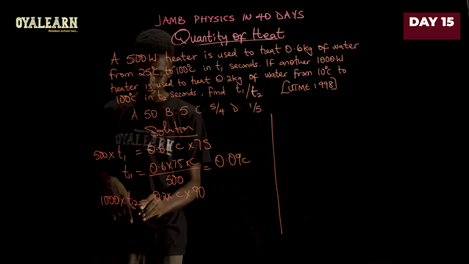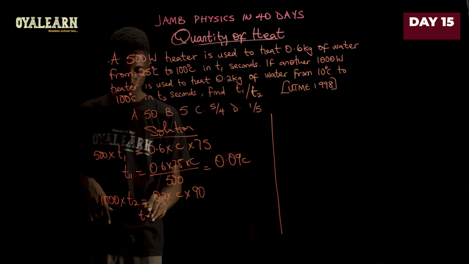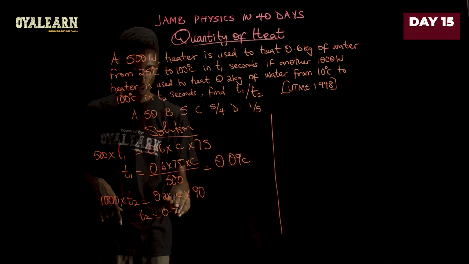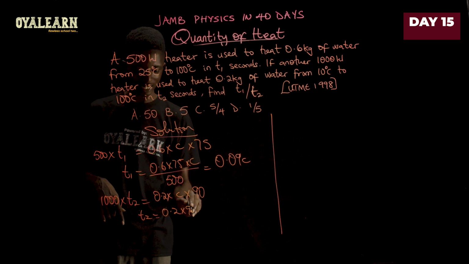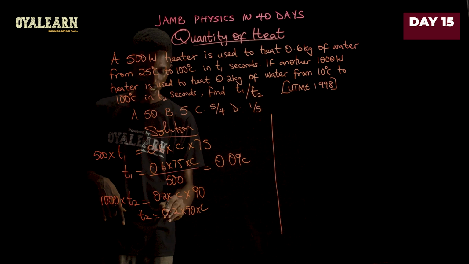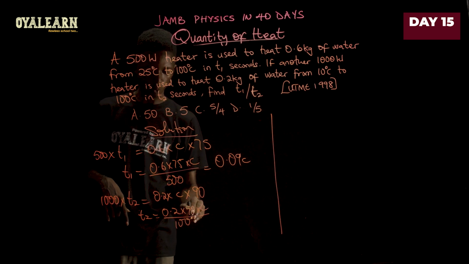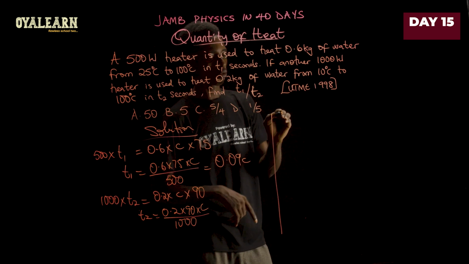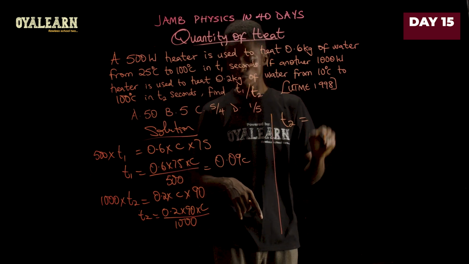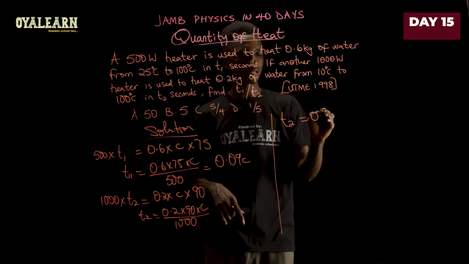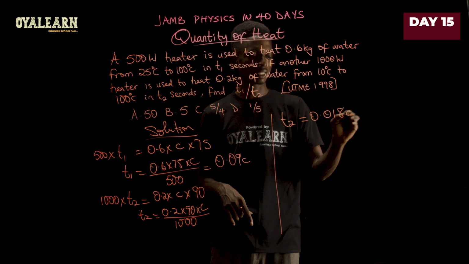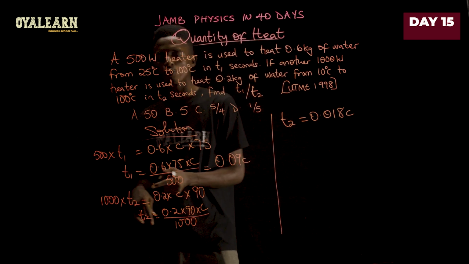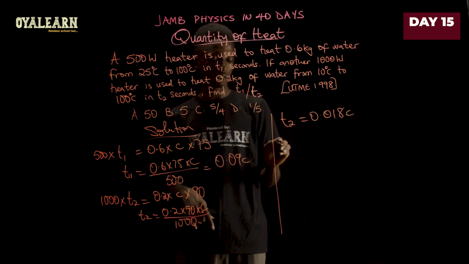Now, to get T2 here, we say T2 equals 0.2 times 90 times C, all divided by 1000. So what that means is that T2 is going to give us 0.018 C.